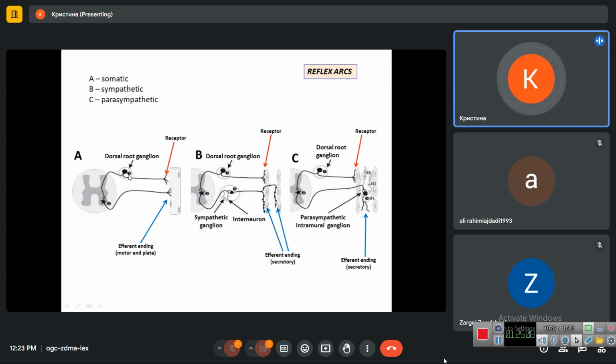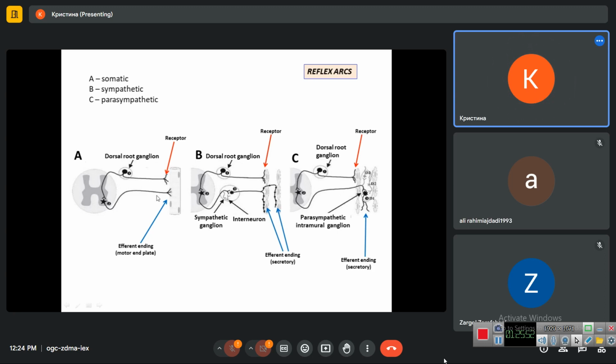So in all three pictures, we have three neurons. Neuron number 1 is located inside the dorsal root ganglion. It is the sensory neuron. Neuron number 2 is located inside the spinal cord. It's the relay associative neuron, and here also it is located. And the third one in the somatic reflex arc, it should be here. In this picture we have only two neurons. The associative is missed here. So here we have the efferent neuron inside the brain in the somatic reflex arc,